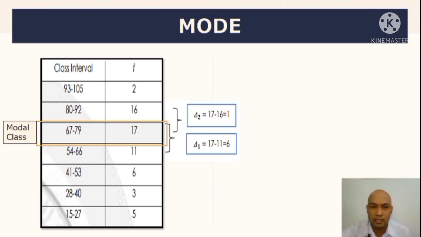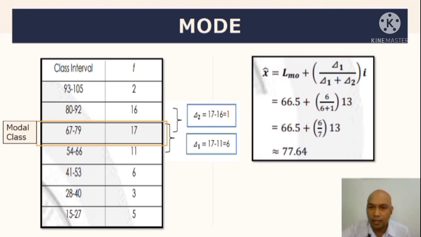Tapos, i-substitute natin sa formula. Then, yung Mo natin, o kaya LB, tinatawag natin a lower boundary. Okay? Pero dito, ang ginamit niya ay Mo. Pero sa akin, mas prefer ko yung LB para sa grade 10, isahan na lang tayo. So, magiging L sub Mo natin dito, mag-minus ka lang ng 0.5 kay 67. Kaya magiging 66.5. Then, plus the quantity of delta 1 is 6 all over 6 plus 1, times 13. So, pag in-add mo ngayon ng 6 plus 1, magiging equal kay 7.